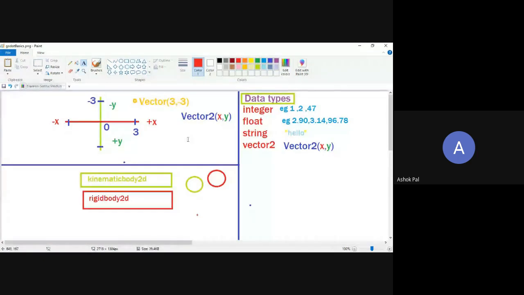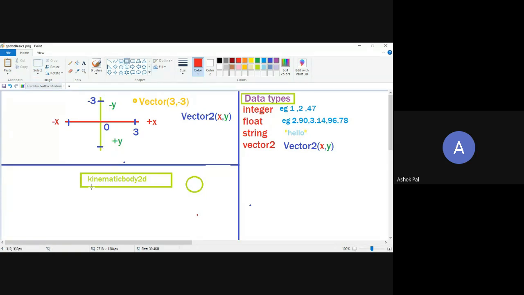Okay. So let's continue. Let me repeat it again. Kinematic body is used for moving an object with respect to collision, but no external physics is applied. In the case of rigid body, it is also used for moving an object with respect to collision, but with external physics applied. In this session, we are not going to use rigid body as it is out of our scope, and we have to write many things for it. I am just removing it. For now, we will use only the kinematic body. So kinematic body has been created.